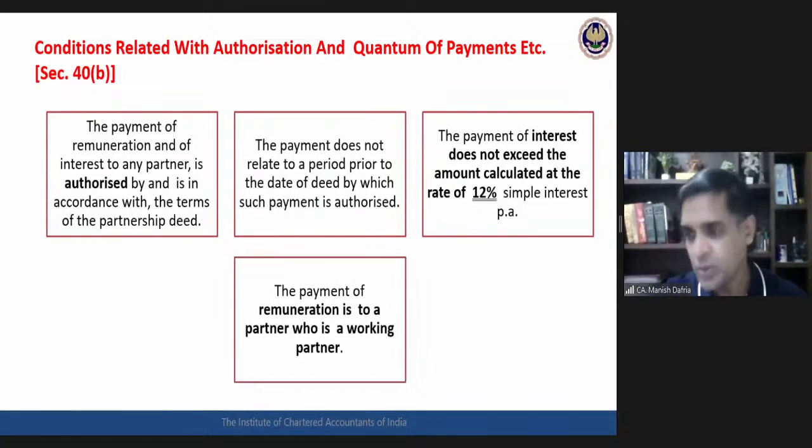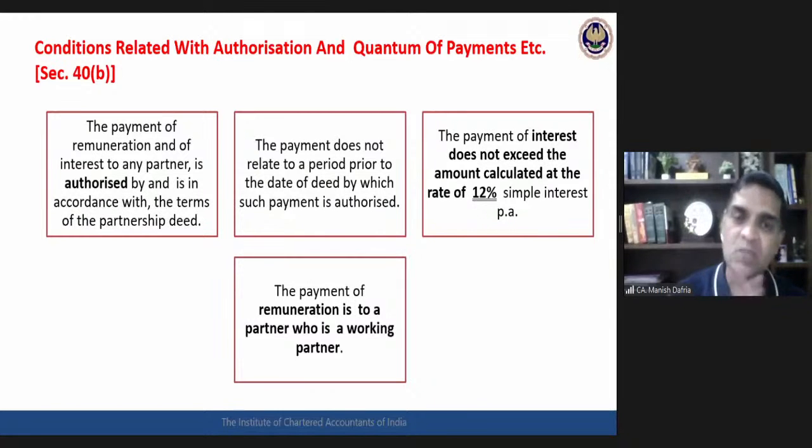Then coming to remuneration specifically, there are one or two conditions specifically for the remuneration. The payment of remuneration should be only to a partner who is a working partner. The deduction would be available only in respect of working partner remuneration. We all know there is a working partner and then there is a sleeping partner also.